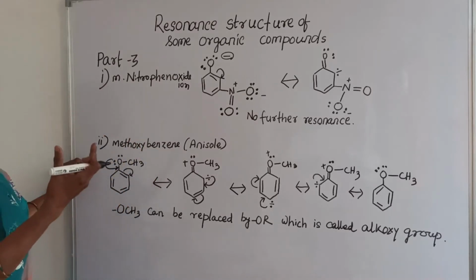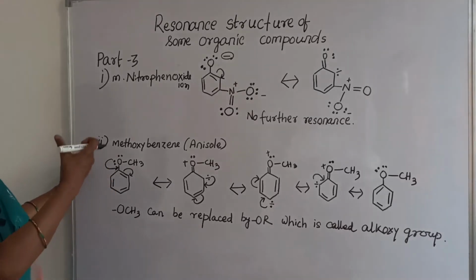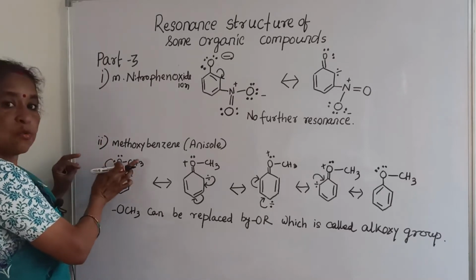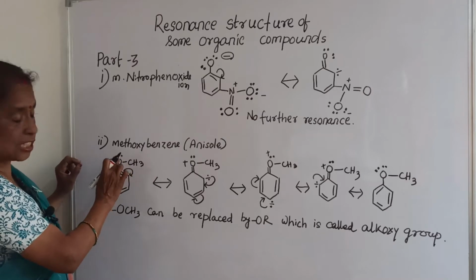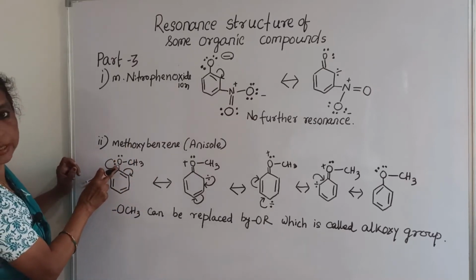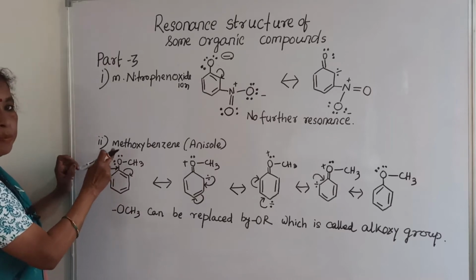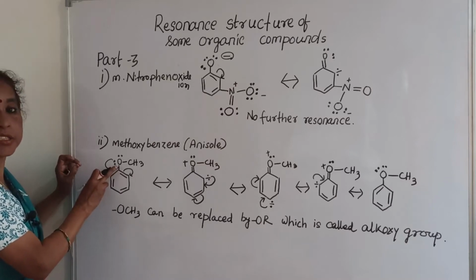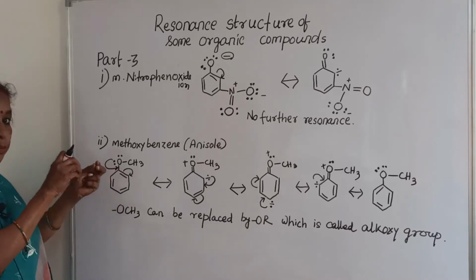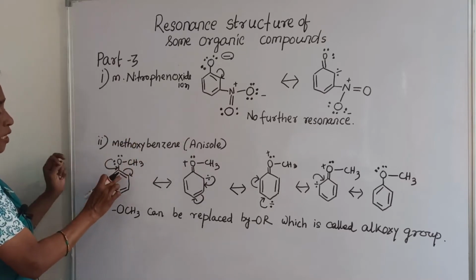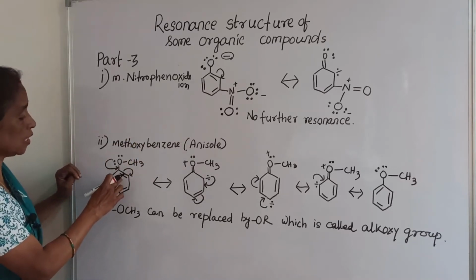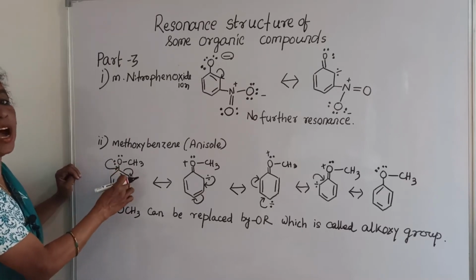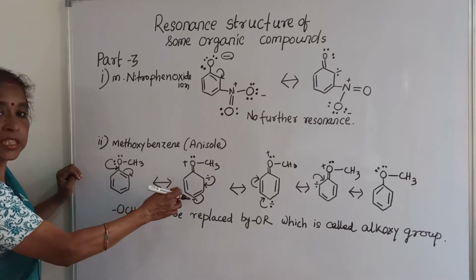You know the methoxy group is an electron releasing group, an electron donating group. Oxygen has 2 pairs of electrons, and on one side the CH3 group is attached by a sigma bond, and on the other side also there is one sigma bond, a covalent bond. Out of the 2 pairs of electrons, one pair is delocalized to the adjacent bond, and it automatically pushes the adjacent double bond, so the pi electrons are delocalized to the adjacent carbon. You see the next structure.